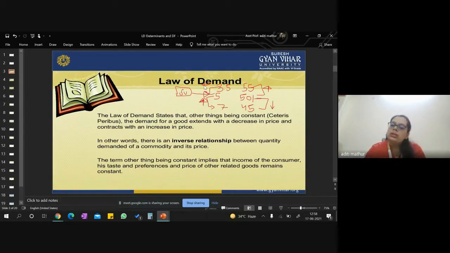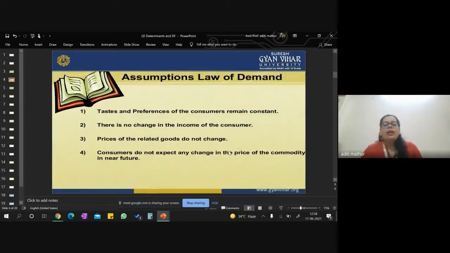That means there is no change in the income of a consumer, no change in taste and preference of a consumer, and no change in the prices of related goods, but only the price of your good and quantity demanded of your good are getting affected. And when that relationship is inverse, you say it is the law of demand.